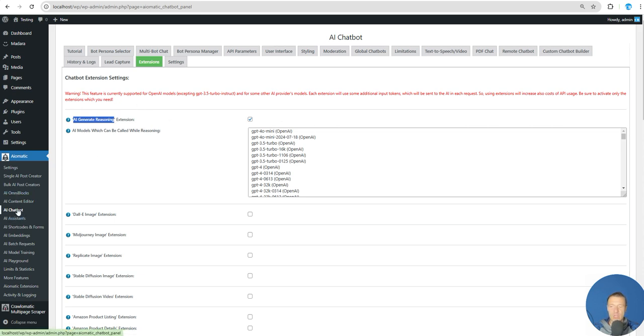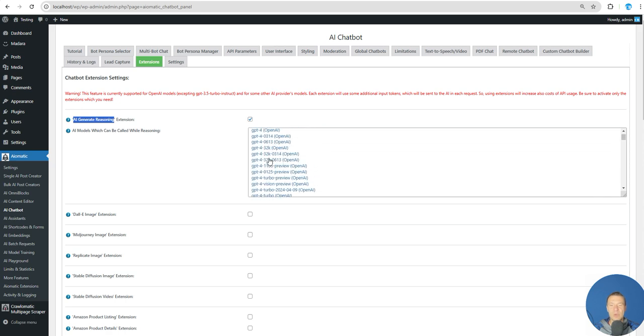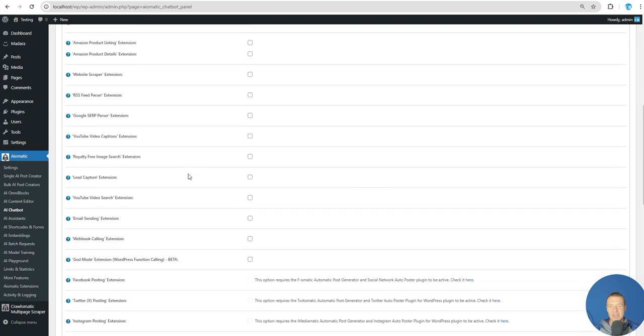So to enable this, update the plugin to the latest version, go to AI Chatbot extensions and enable the AI generate reasoning extension. So here you will be able to select now models that you want to enable for reasoning, and you can select any model here, as any model will be allowed to be recalled by the AI for reasoning.